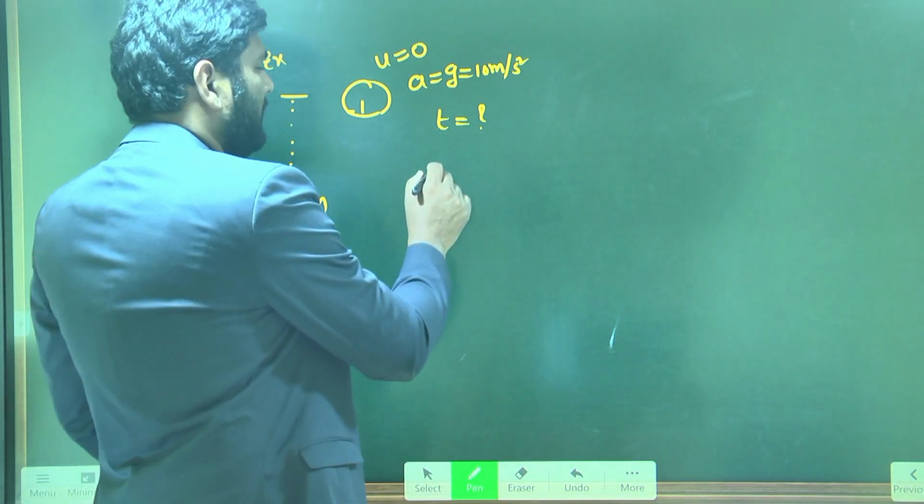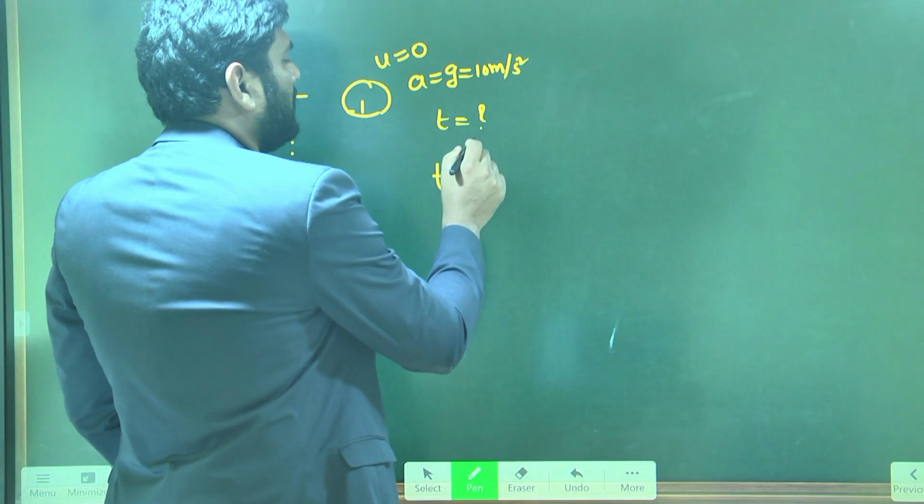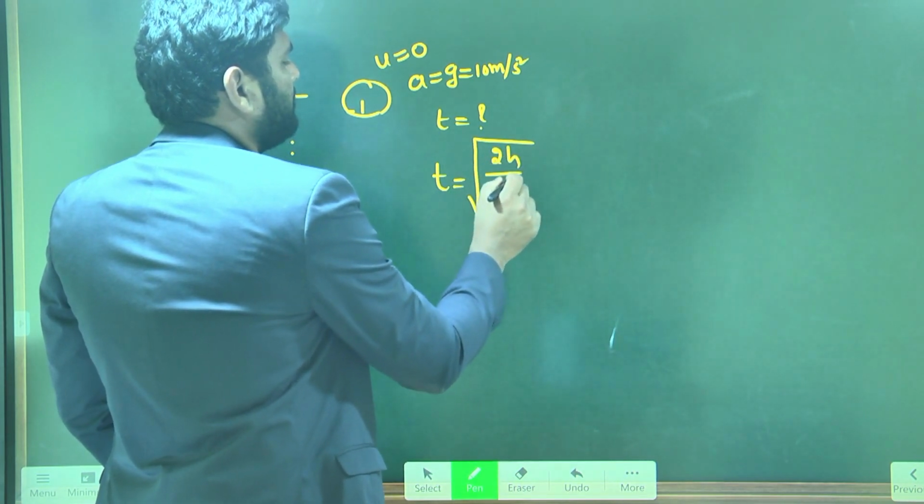The formula for time taken to reach the ground is under root of 2h by g.